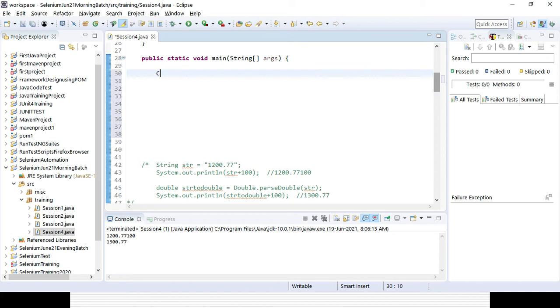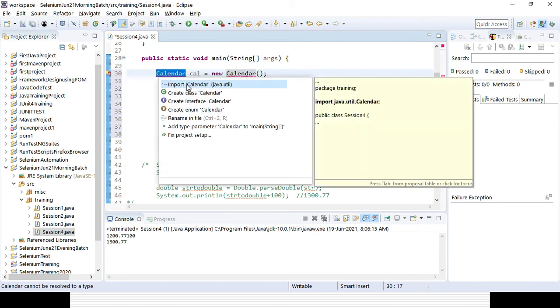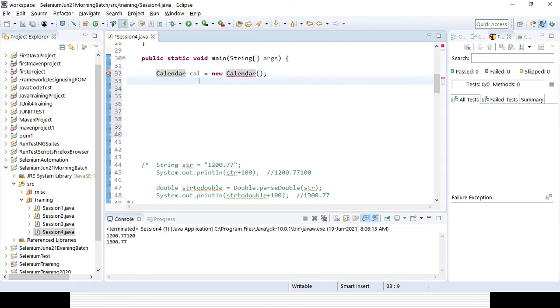So I will be creating an object for instance of Calendar. That is the class. I am creating an object, cal equal to new Calendar. Here you are definitely getting an error message because you need to import that class from the Java package. It is available in the java.util package. And you need to use not new Calendar, it will be Calendar.getInstance. So that's how you can create an object for an instance.